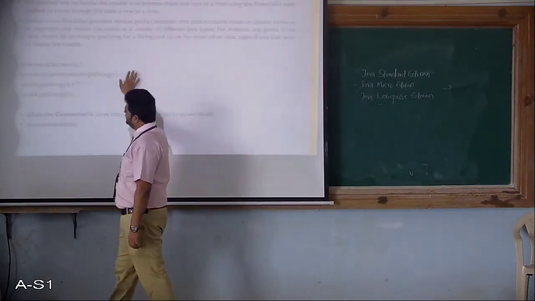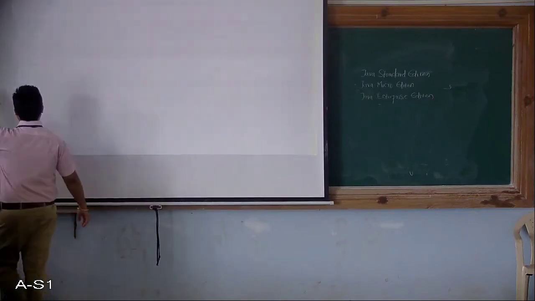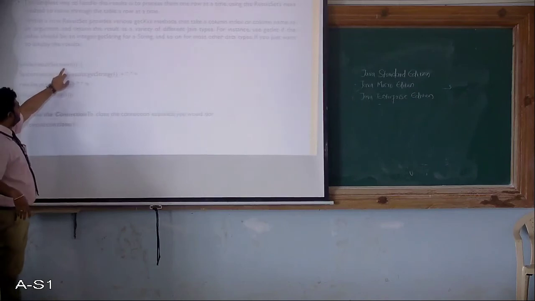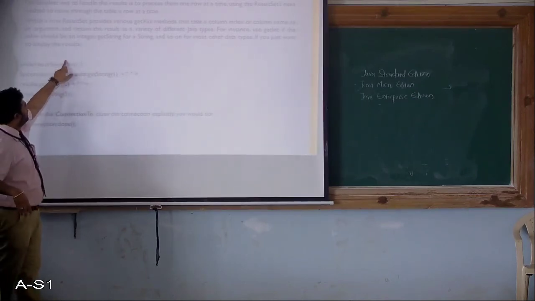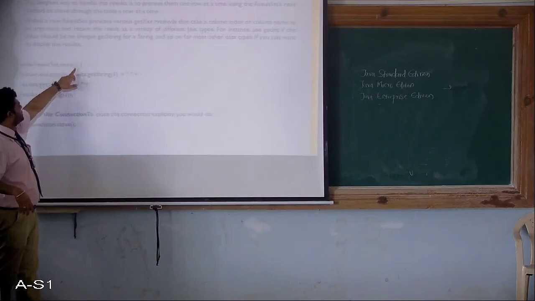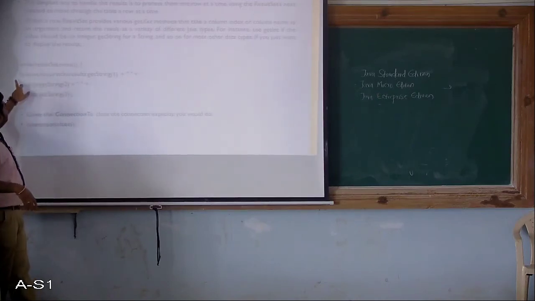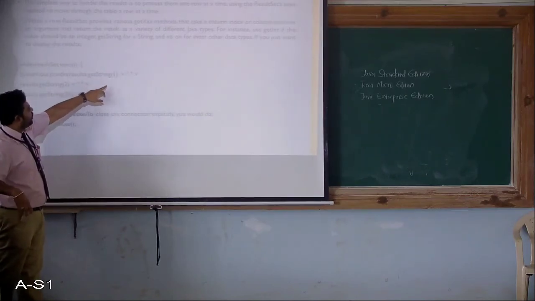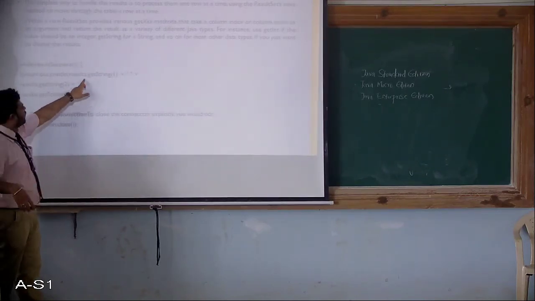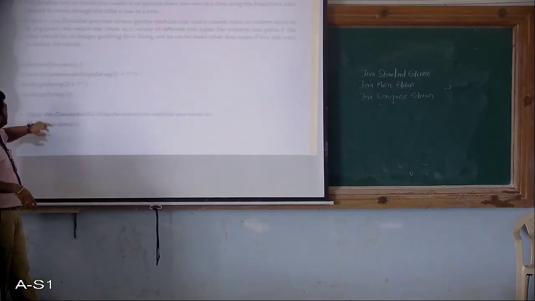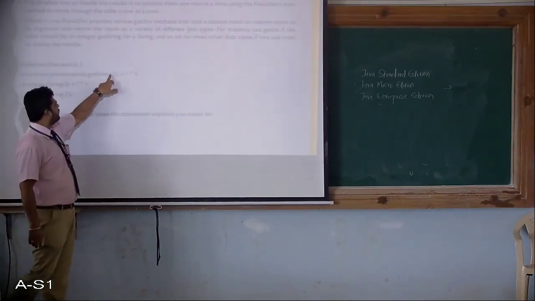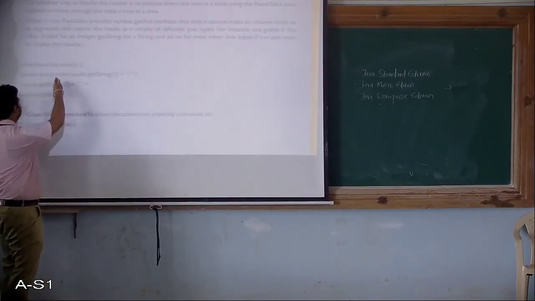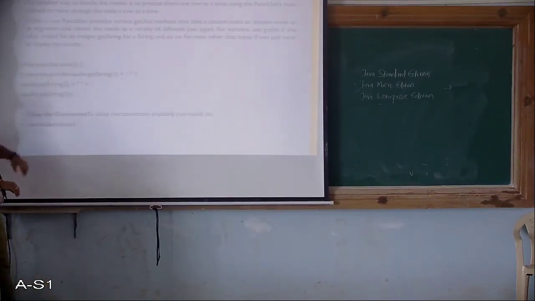Here is one simple code snippet. While result set dot next, where next acts as a pointer which points to the next element to be accessed from that result set table, then System.out.println of results.getString(1). Get string means the output will be in the form of a string. The argument is the column, first column: first row, second row, third row, and it gets the output in the form of a string.